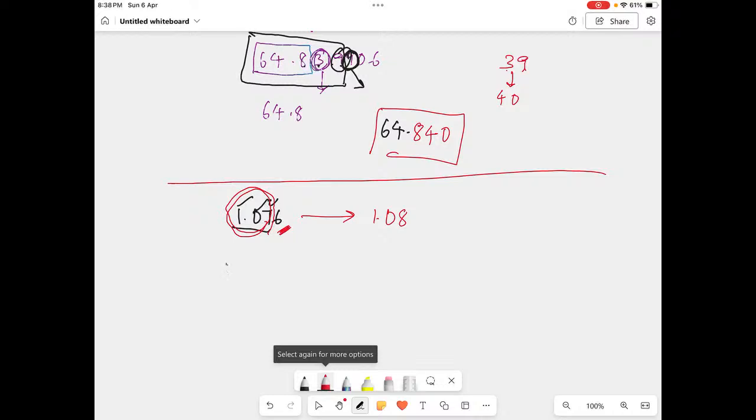We'll try the next one, students. 0.00736. And the question is, round it to one significant figure. Now you have to check where the number starts. It doesn't start from here. So where does it start? It starts from here, that is 7. So your answer should come till here. So you have to check the digit beside. Now what is it? 3 is less than 5. So I'll keep it as 0.007.